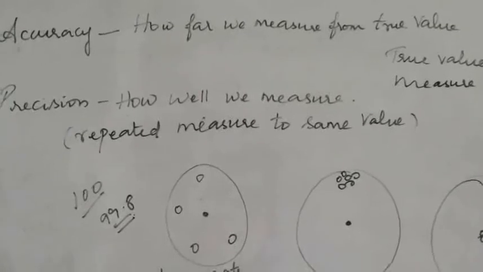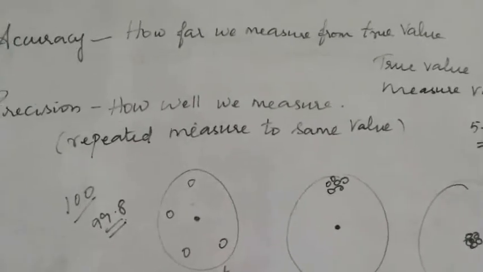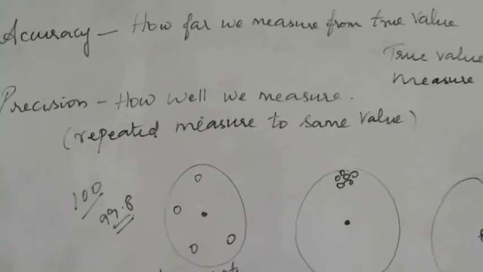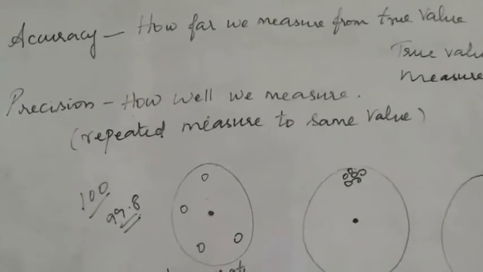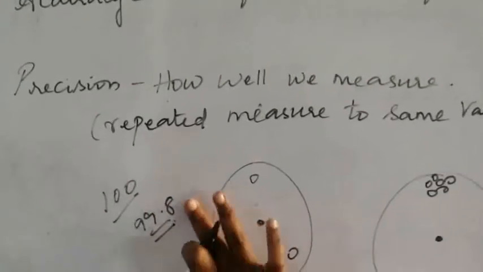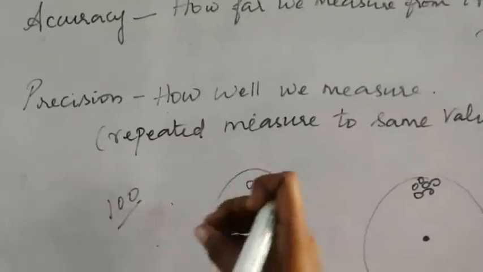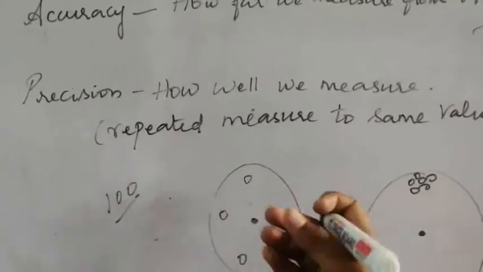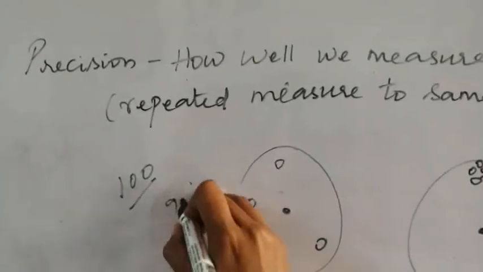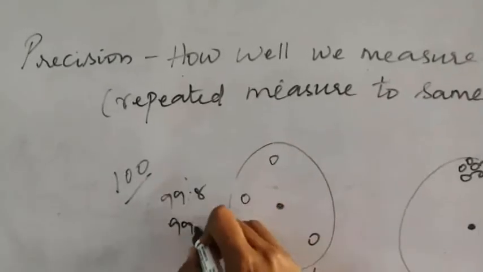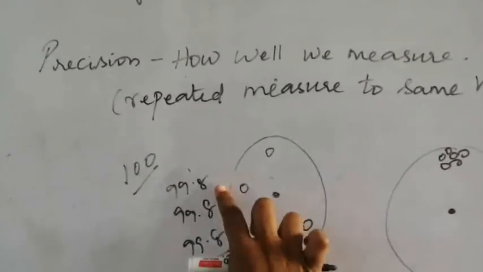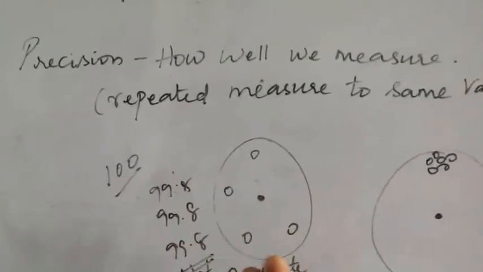Then precision is how well we measure. When you go for repeated measurements and you get the same value, even if it is not the true value, then that value is called the precise value. For example, if the value is 100, and you take n number of measurements with different instruments or under different conditions, and you get the same 99.8 as the repeated value, it is somewhat close, only 0.2 different, so it is accurate.